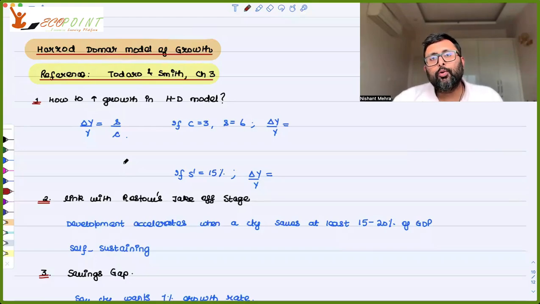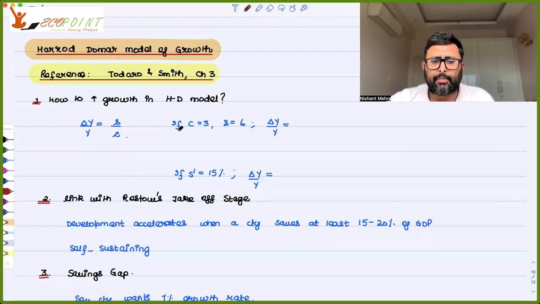We were discussing the Harrod-Domar model. Now let's look at a few finer points of this model. As per the model, how can growth increase? We have derived the formula for the growth rate, which is the savings rate upon the incremental capital output ratio. So ΔY/Y is S/C, where C is ICOR.